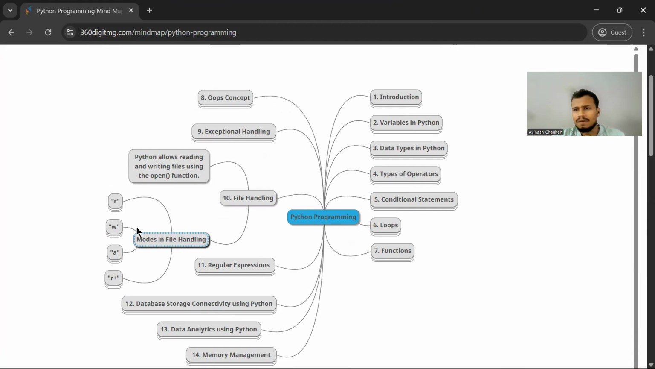Okay. So for example, previously you have written modes in file handling in your file, and later you write regular expressions in your particular file. What will happen? Regular expressions will be there and modes will disappear.